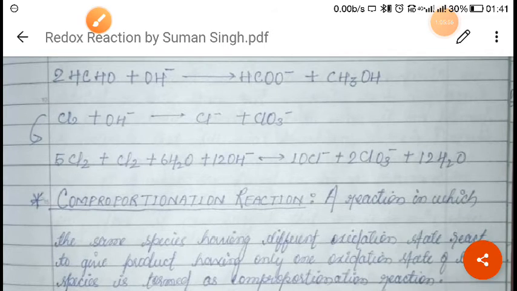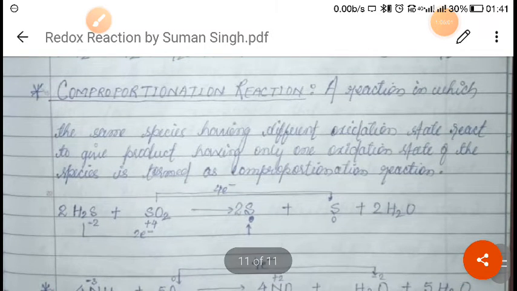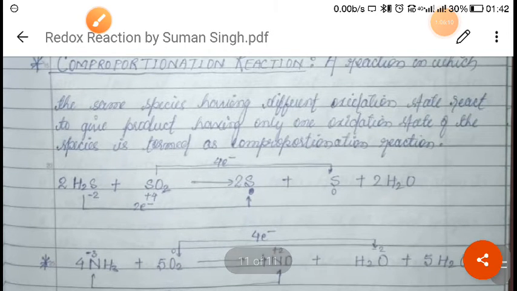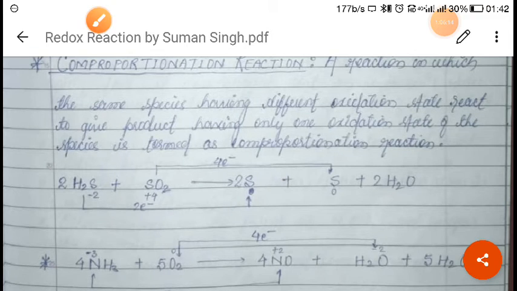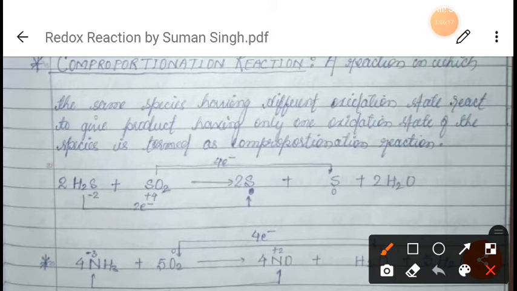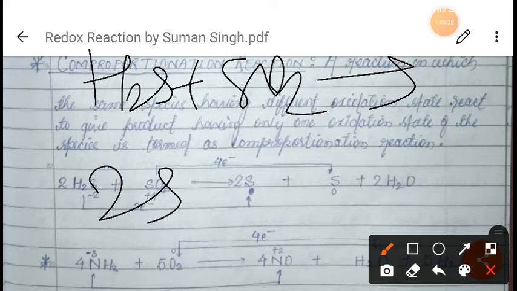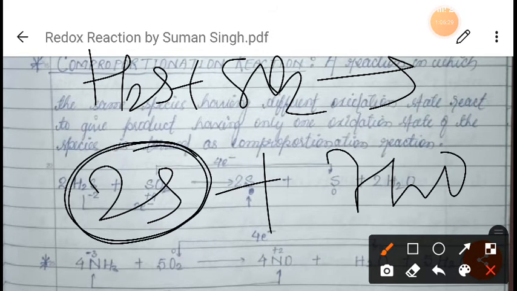Next, the opposite of that is the comproportionation reaction, meaning the reaction in which the same species having different oxidation states react to give a product having only one oxidation state of that species. As you can see, the example is this: H2S plus SO2 gives 2S plus H2O. In a comproportionation reaction, on the product side we have to write 2. So this S we have to write 2 times.